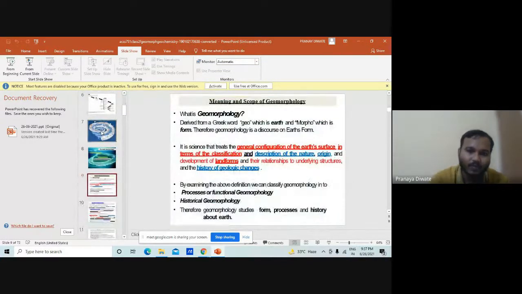So, what is geomorphology? Geomorphology is a Greek word. Geo means earth, and morpho means form. Therefore, geomorphology is a discourse on earth form. It is a science that treats the general configuration of the earth's surface in terms of classification and description of the nature, origin, and development of landforms.